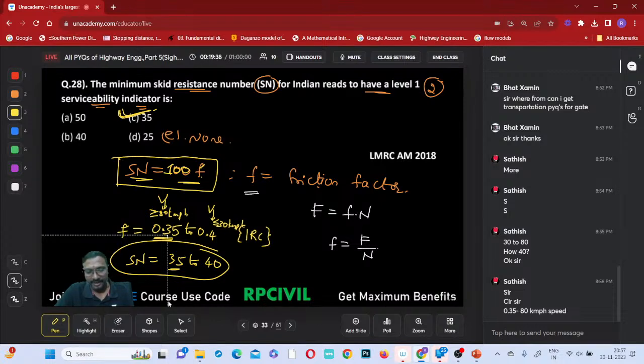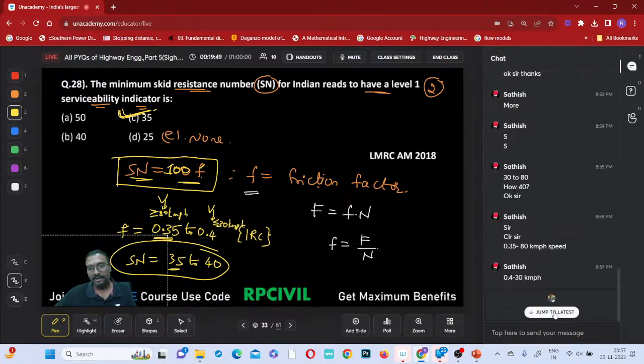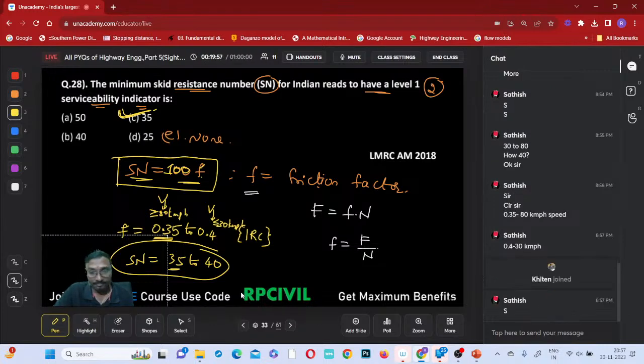This is greater than or equal to 80 kmph only, no? 0.35 for this, greater than or equal to 80 kmph. 0.4, yeah, lesser than or equal to 30 kmph. Lesser speed, higher friction. Higher speed, lesser friction, that you know, right? Note this and tell me.